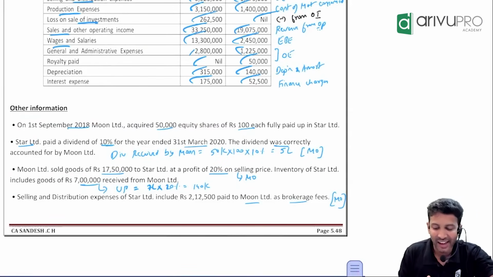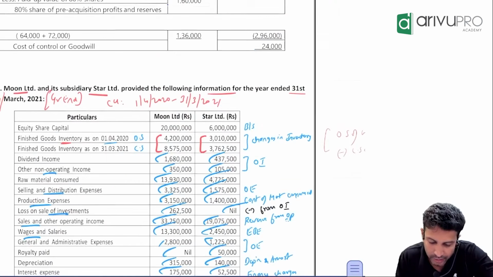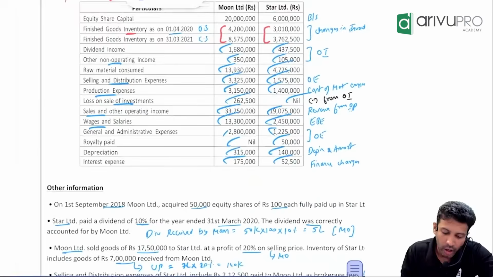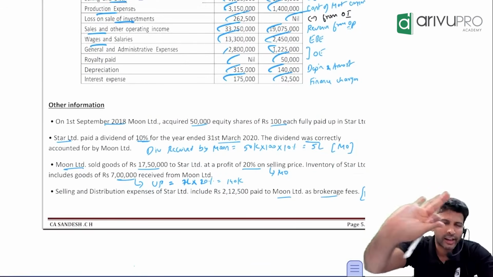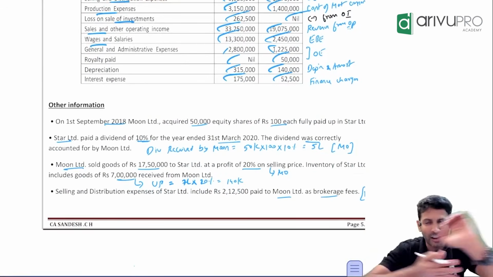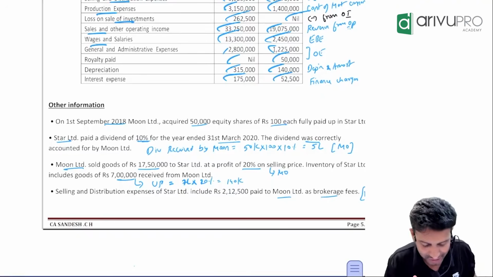Next, sir. Moon Limited. Moon is the parent. They have sold, or Star is the parent? No, Moon is the parent, I think. Yeah. Parent or holding company, it's fine. In CA Final we may call it parent. Sometimes I get the nomenclature juggled up.